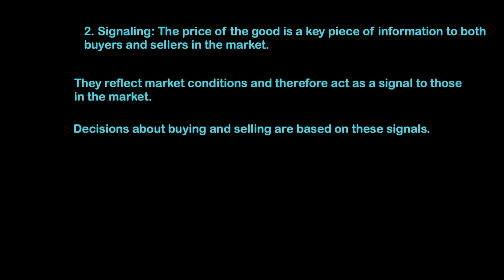So let's do an example. Let's say there is an increase in the price of a good. If the price of a good goes up, what does that signal to the producer? It signals to the producer that price is going up, which implies that the demand for the good is going up. And if a producer wants to increase his profits and react to this signal, he will increase his quantity supplied. So the quantity supplied will go up because there is more profitability as reflected by a rise in the price of that good. Hence, firms are reacting to this information in order to make more profits.